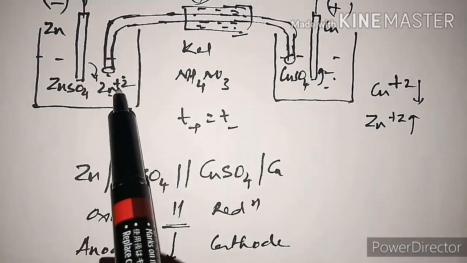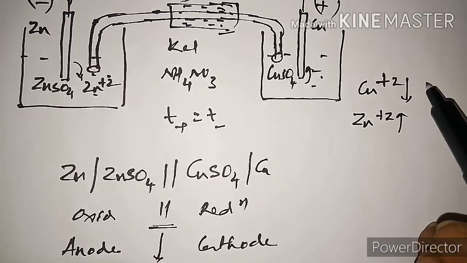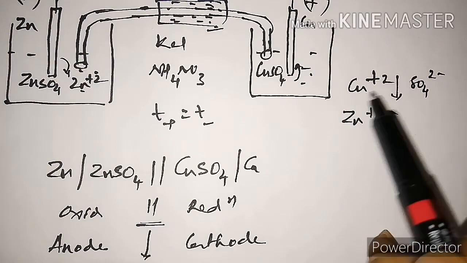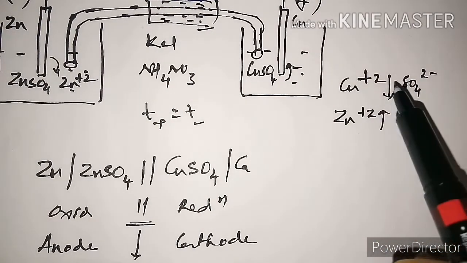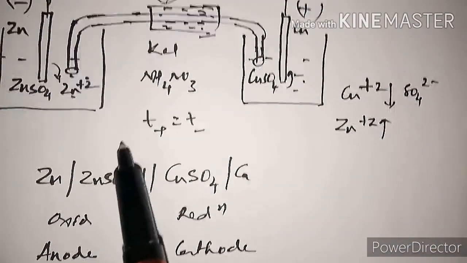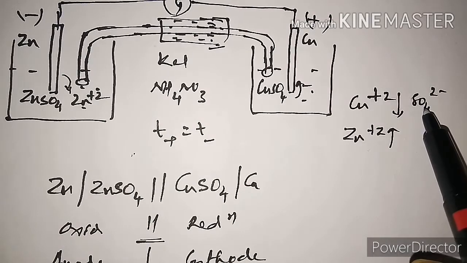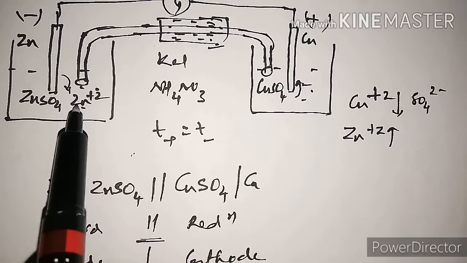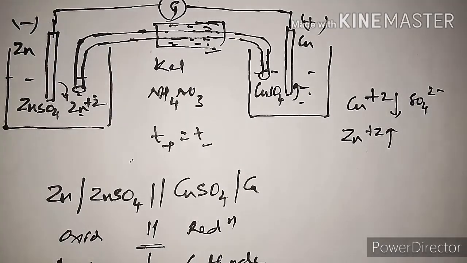The zinc 2 plus migrates to here. So if copper 2 plus diminishes, the sulfate concentration will increase. In order to counterbalance the excess sulfate in the other container, the zinc 2 plus migrates through the salt bridge and accumulates the sulfate. Now there is no excess zinc 2 plus ion present here. So this is one of the advantages of using a salt bridge externally.